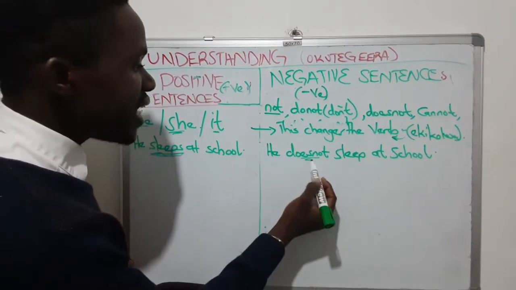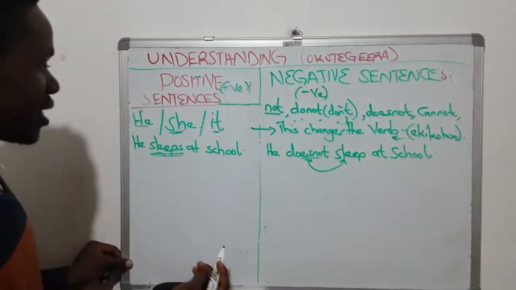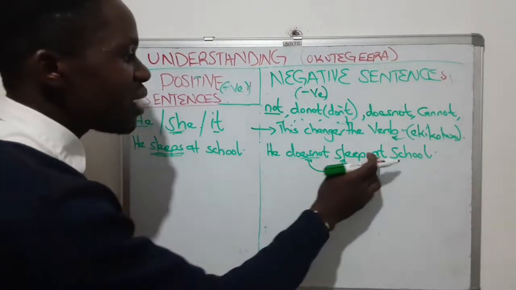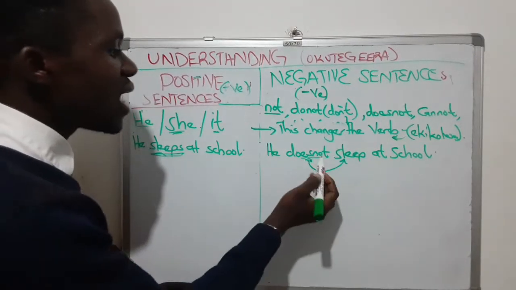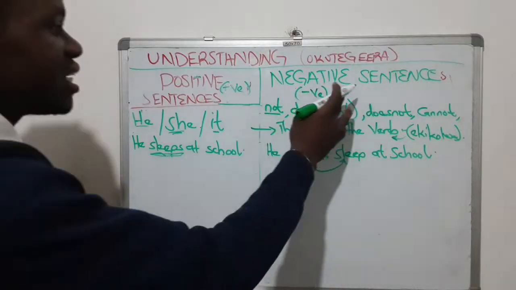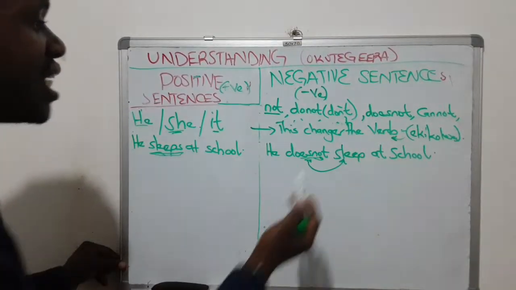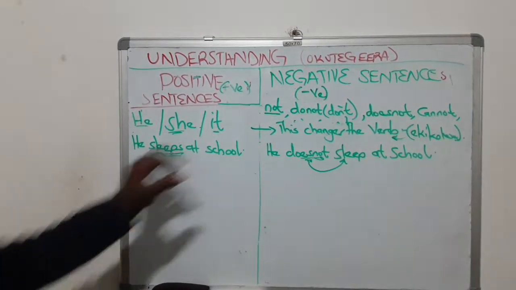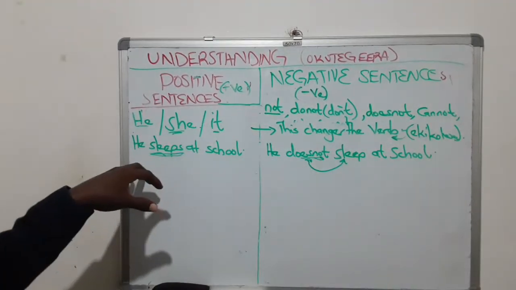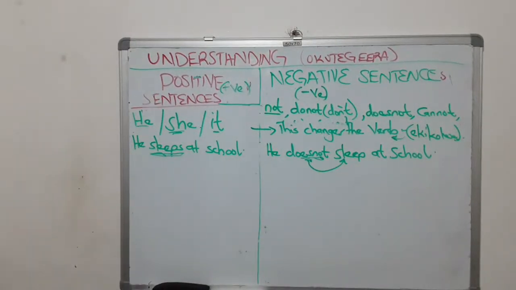So after using does not, verb eddayo original form yayo nga bwe nnyonnyola wano wansi. The sleeps, original form yayo eri sleep. So omala ogamba he does not sleep at school, ebeera negative kubanga mulimu a not or a no in it. So negative sentence, they carry a not, do not, does not. In other words, zibeeramu ne not mu zo. Ziba zigaana ekintu. Ye teyeebakira ku ssomero. So he sleeps at school oba okkiriziganya nakyo. Negative ogamba ye teyeebakira ku ssomero. Ndowooza tukategeeramu kati.